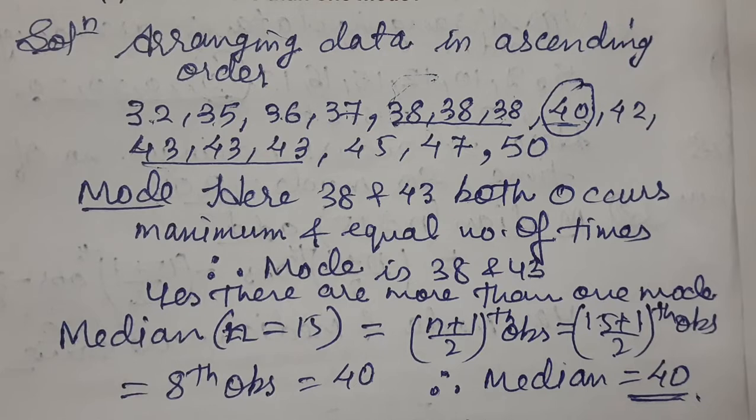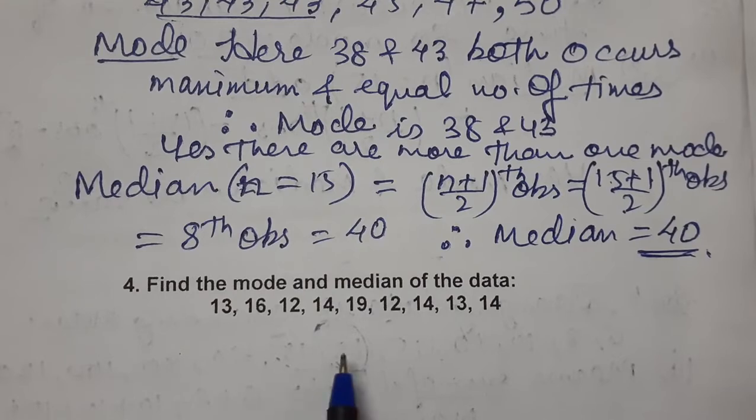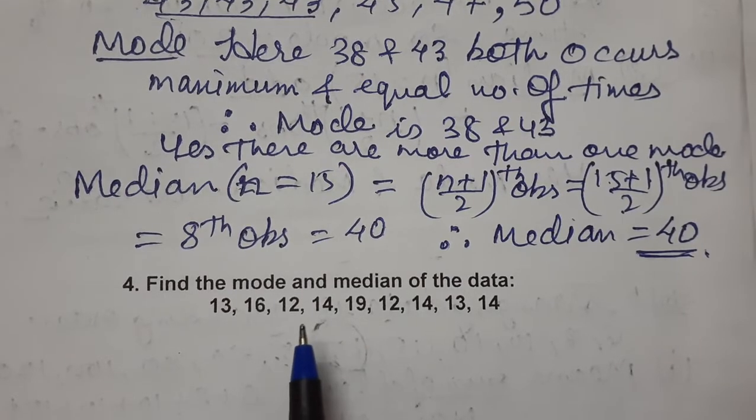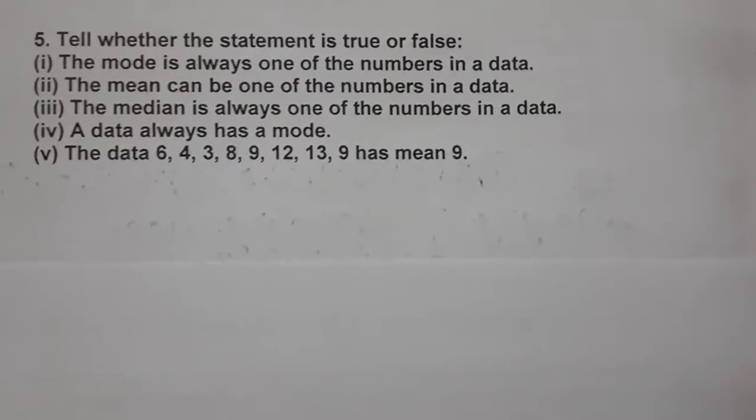Clear, children? Now, what will we do, children? Question number 4? No. You have to do it yourself, children. Now I am giving you the next question. Question number 4, mode and median. You have to do it yourself. Okay? So this is homework for all of you. Now let's do question number 5.